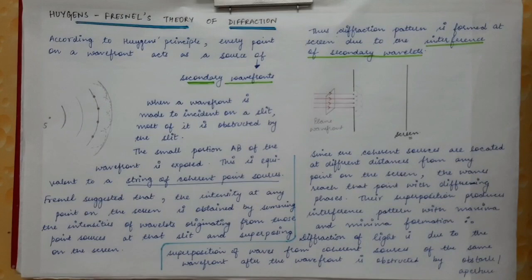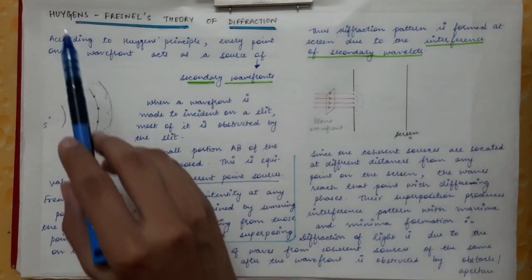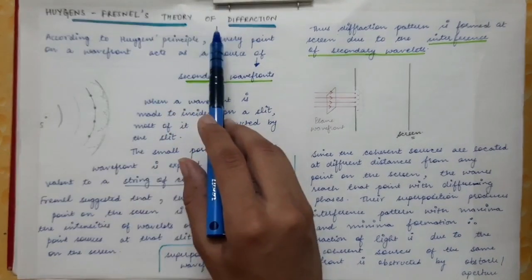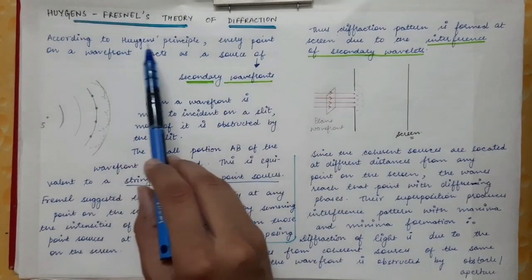Now we are going to see what is the reason behind diffraction. So the theory was given by Huygens and Fresnel. So it is called the Huygens-Fresnel theory of diffraction. Now what is Huygens principle?